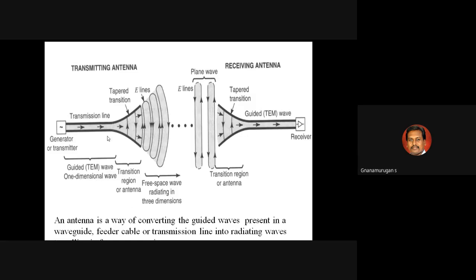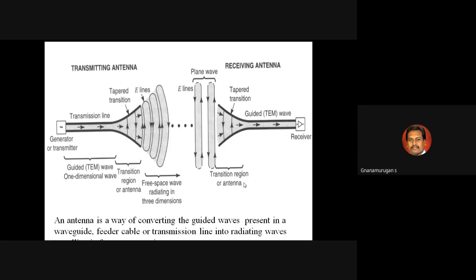This wave goes to the receiver side. So what is the process of the receiving antenna? The guided wave is converted to the waveguide. That is the process of the receiving antenna. So an antenna means you can transmit and receive electromagnetic waves. This is the basic concept of transmitting and receiving antenna.